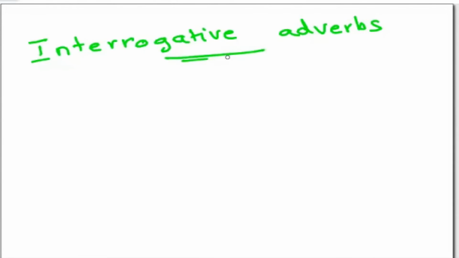This is very important. Mute your mics and repeat with me: interrogative, interrogative, interrogative. Interrogative means, in other words, question type. I make it easy for you by putting it this way: interrogative means question type adverbs. But this is the grammatical term, so know this. You understand the meaning? It means question type. So we are going to see the question type adverbs.